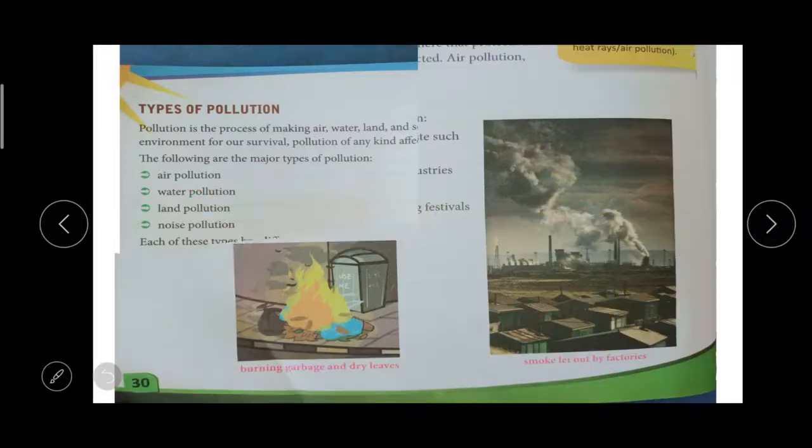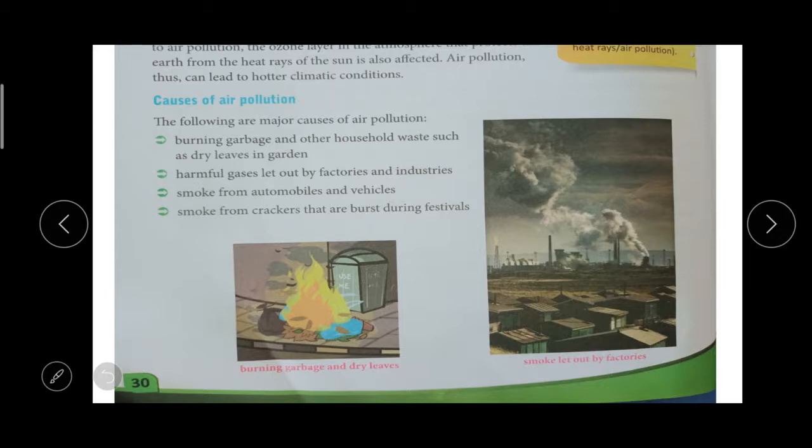Then what are the causes of air pollution? First, burning garbage. We burn garbage in our own house, and we burn household waste such as dry leaves from the garden. This causes air pollution.